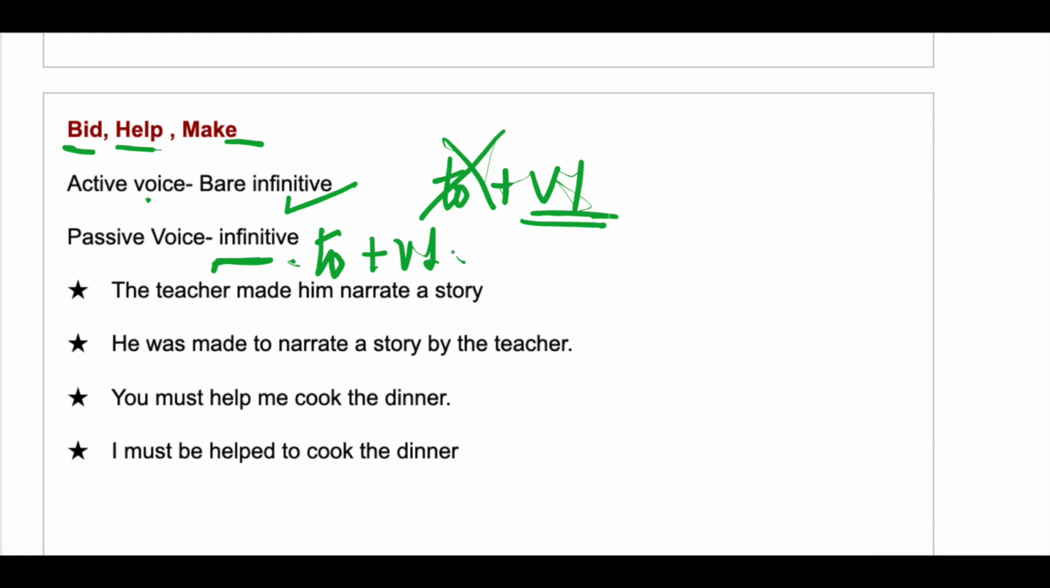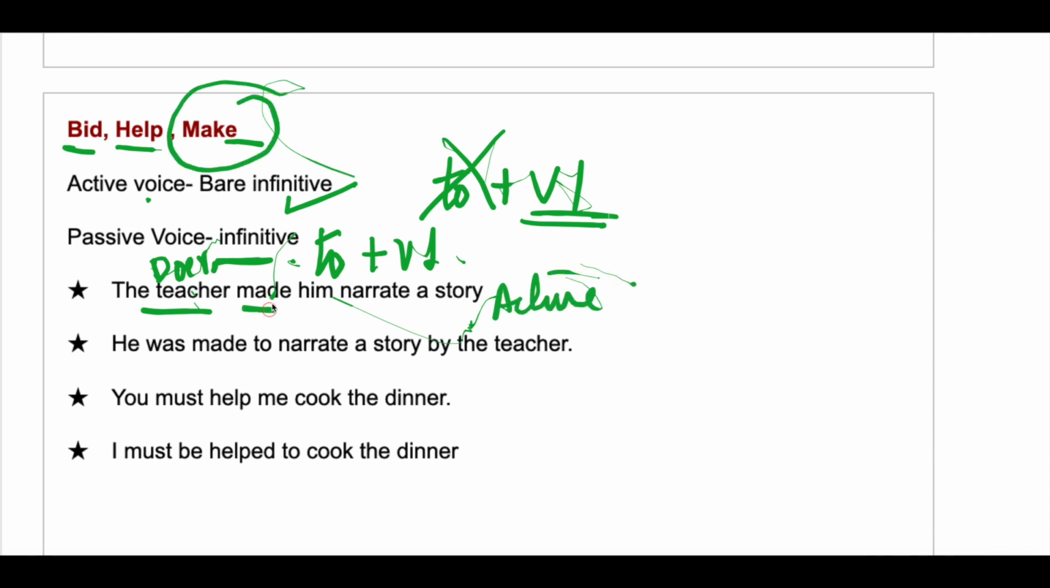The teacher made him narrate a story. So who made him? The teacher. So this is your doer. The doer is present in the beginning. So this is an active voice sentence. So here you are using make, that is made. So bare infinitive has been used, that is only V1. Now let's change this to passive voice. He was made to narrate a story. So here you'll use to plus V1 because this sentence is in passive voice.